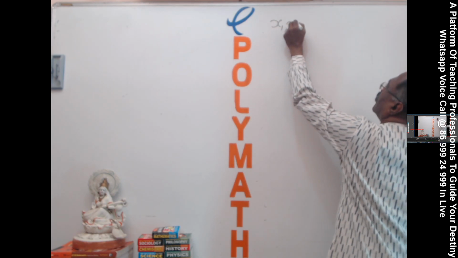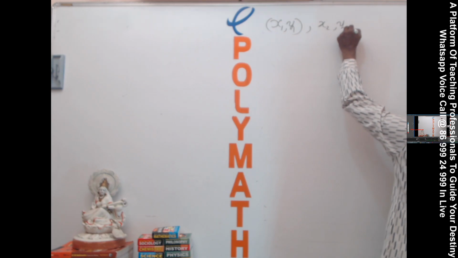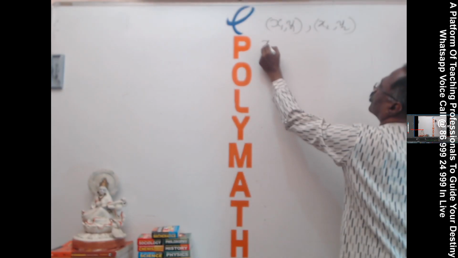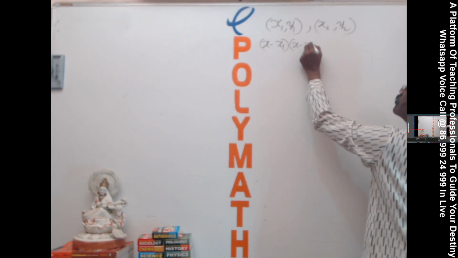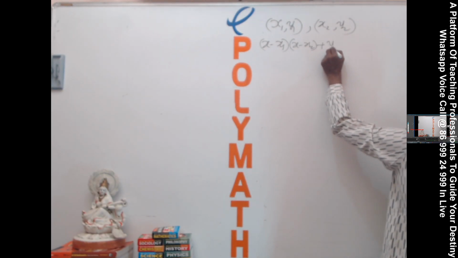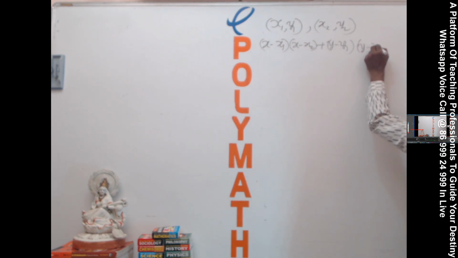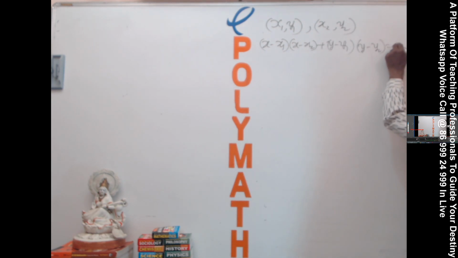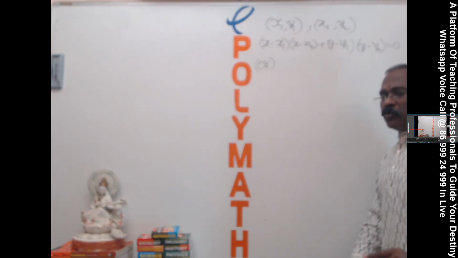X1, Y1 is one extremity, X2, Y2 is another extremity, and the formula you know is (X minus X1) into (X minus X2) plus (Y minus Y1) into (Y minus Y2) is equal to 0. Everyone knows this formula, but the simplified form of it is more comfortable to us.